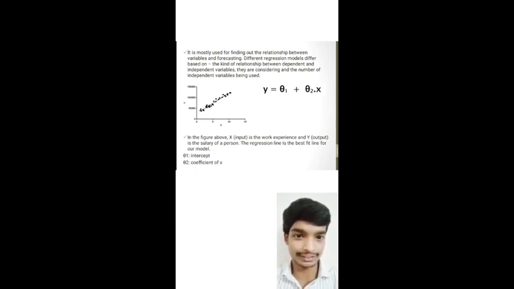And here is an equation: y equals theta 1 plus theta 2 times x. Here theta 1 is the intercept and theta 2 is the coefficient of x. In the above figure, x is the input and y is the output, the salary of a person. And here is logistic regression.